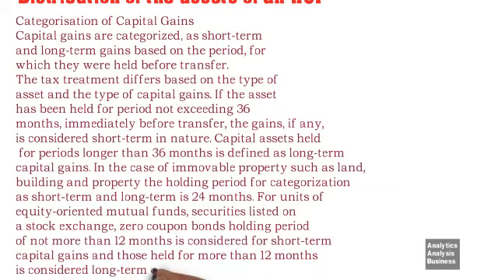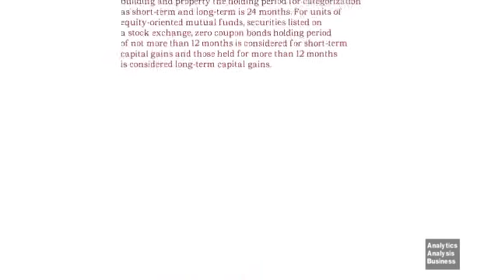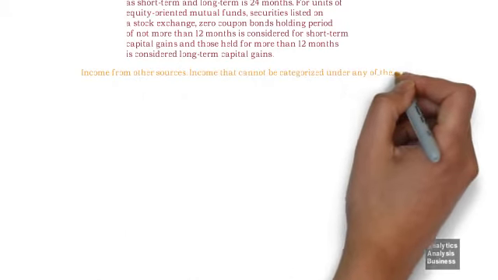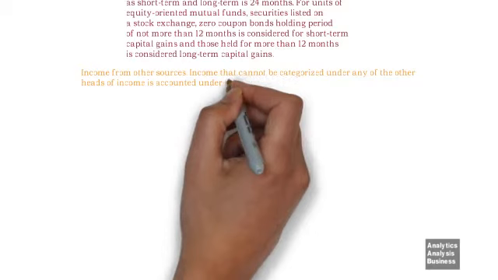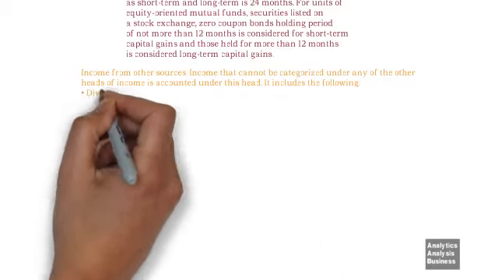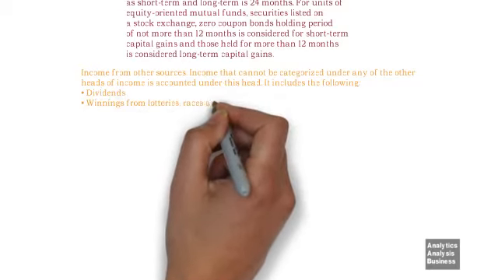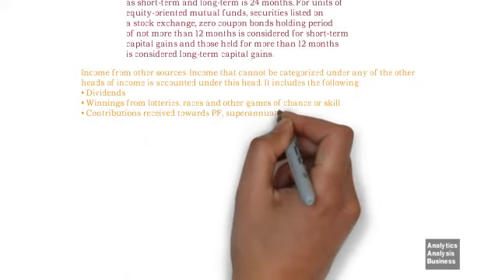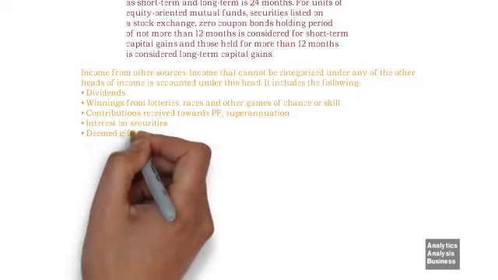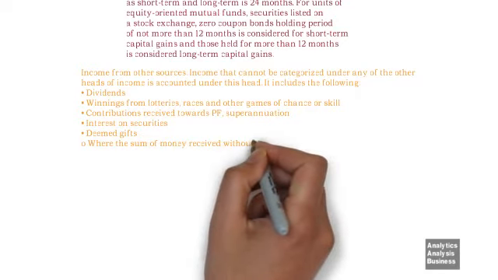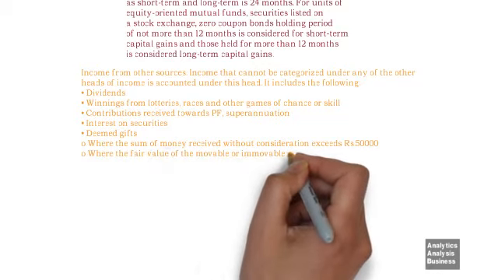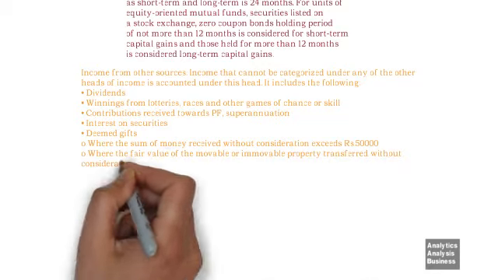Next, income from other sources. Income that cannot be categorized under any of the other heads of income is accounted under this head. It includes the following: dividends, winnings from lotteries, races and other games of chance or skill, contributions received towards PF, superannuation, interest on securities, deemed gifts where the sum of money received without consideration exceeds Rs. 50,000, where the fair value of the movable or immovable property transferred without consideration exceeds 50,000 rupees.